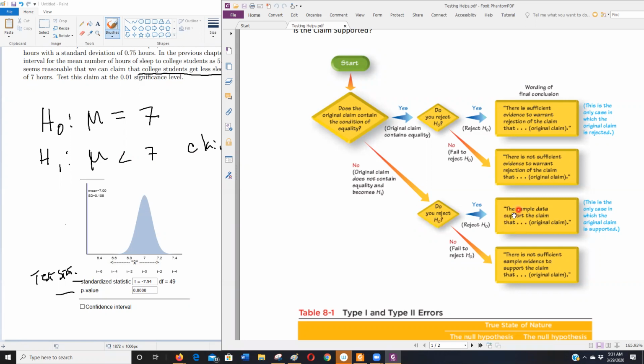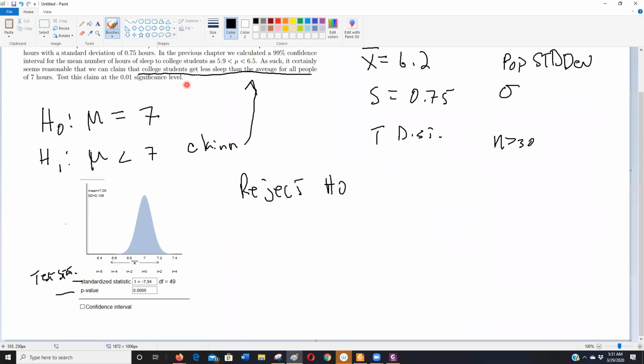Oh, we sure did. So we can say the sample data supports the claim that college students get less sleep than the average for all people. And that's how you'd word that. You don't want to say too much, and you don't want to say too little. You've got to say enough that this looks like it's statistically significant.